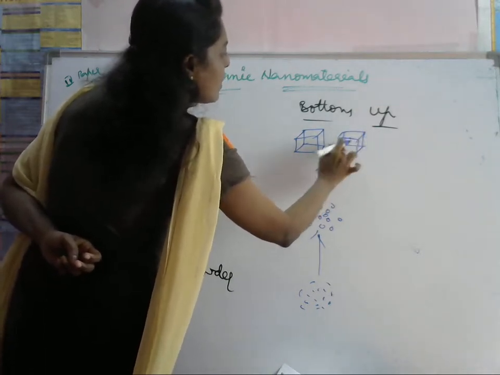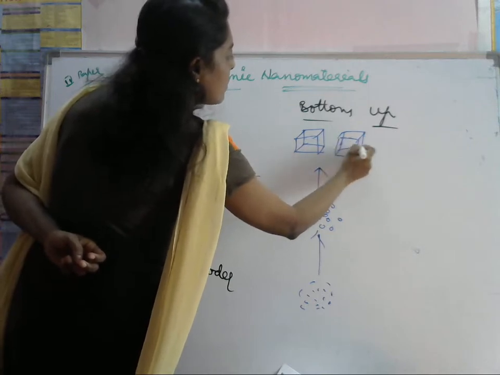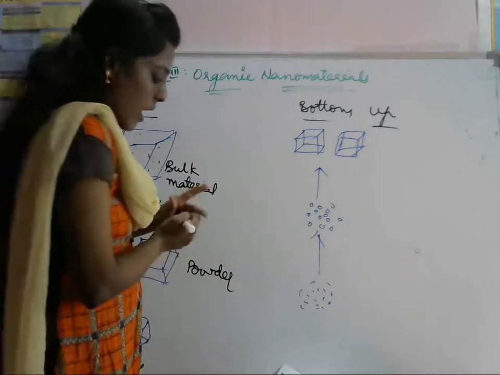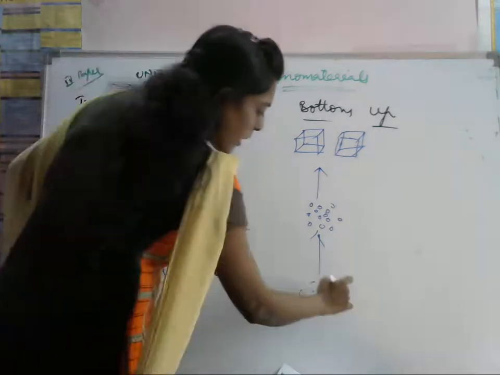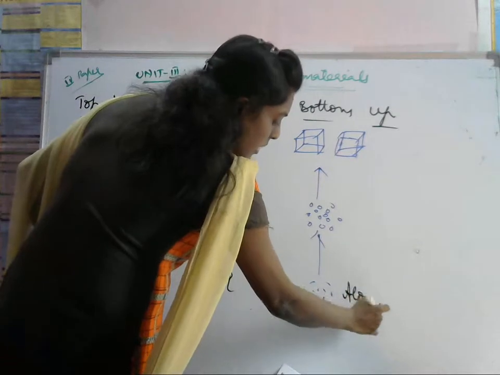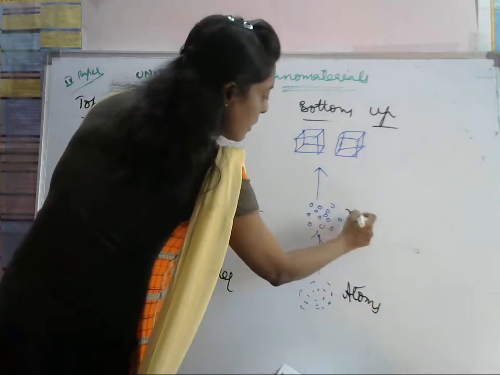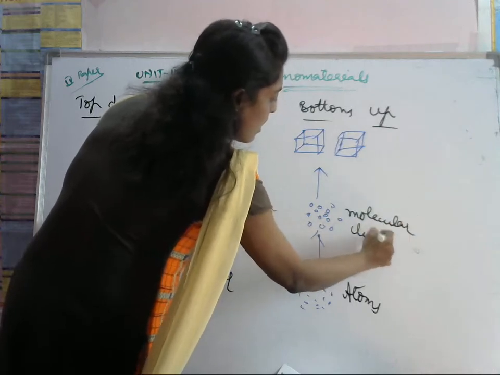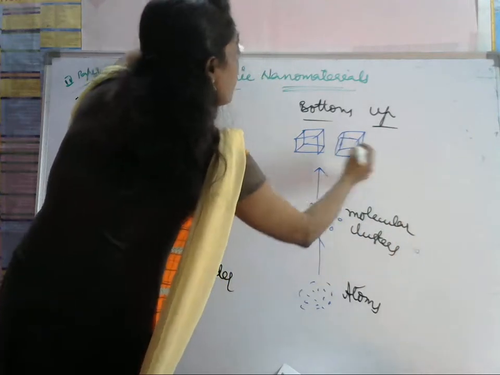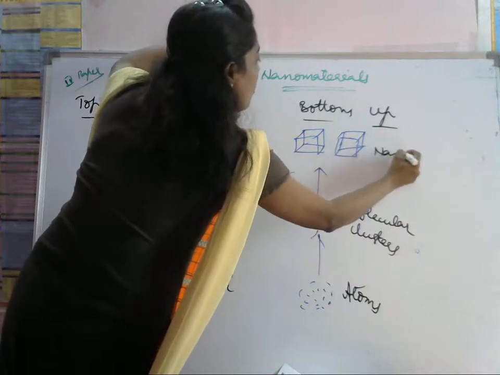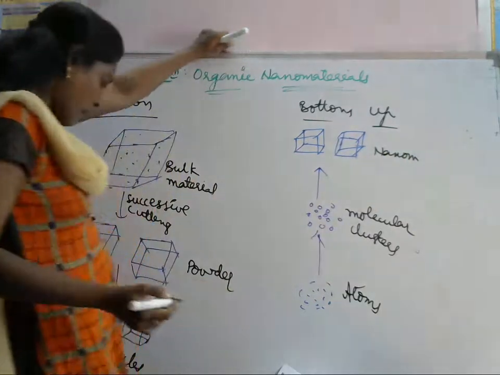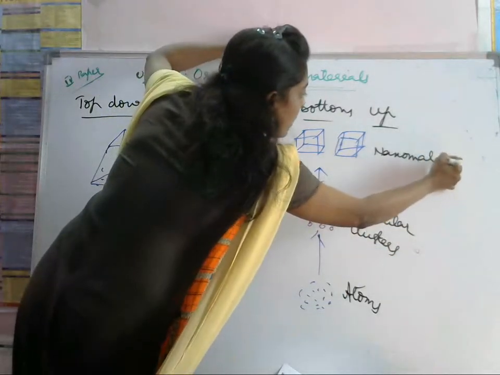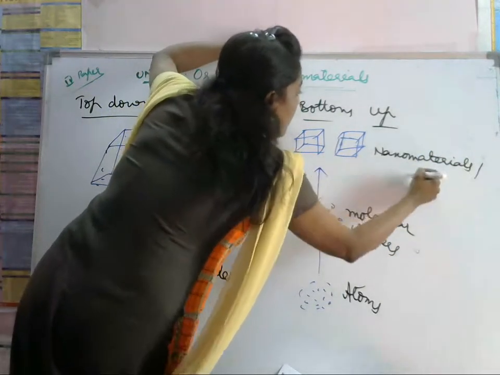We have to take the nanoparticles. This is the bottom up approach. First we have to take the atoms. Atoms form the molecular clusters, and thereby we can prepare the nanomaterials or nanoparticles. Nanomaterials, or we can call them particles.